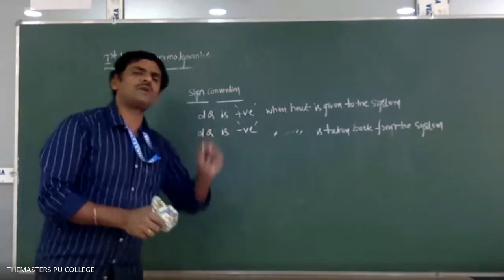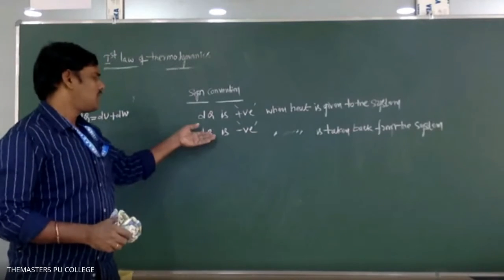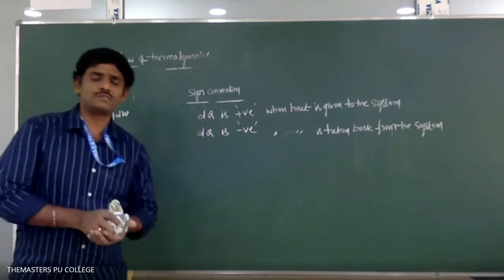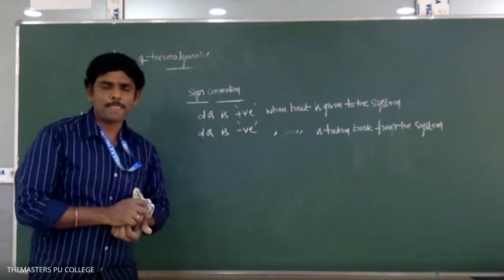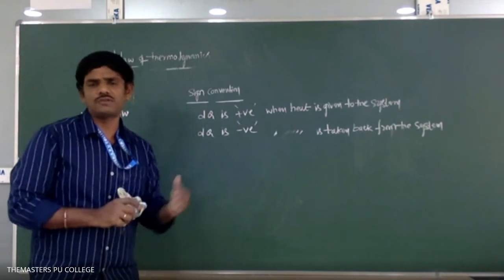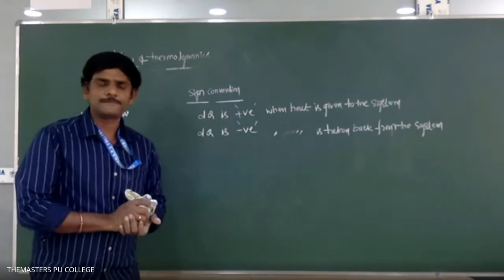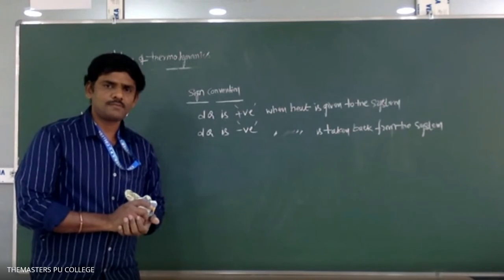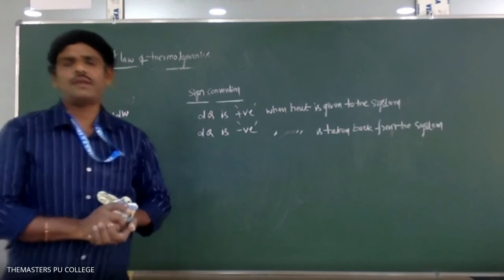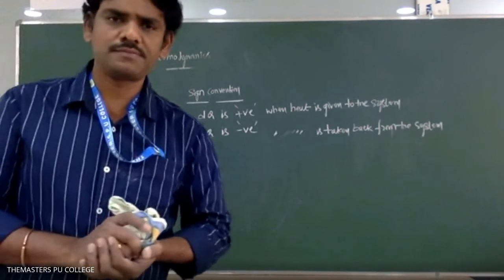Students, tell me one simple example when heat is taken back from the system. Any one simple example which we have already discussed. No idea? Anyone?